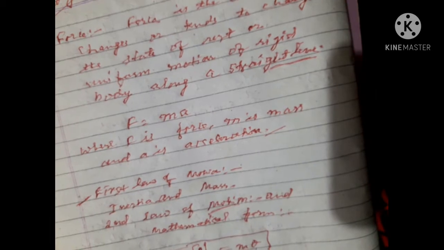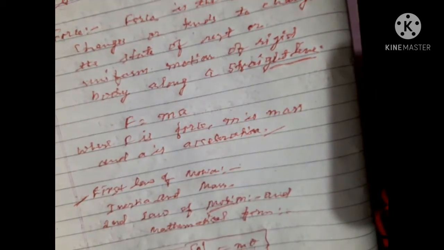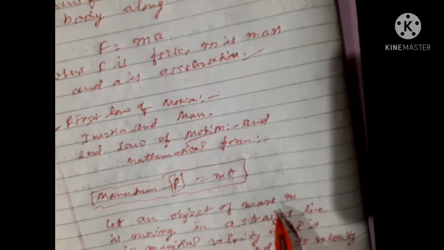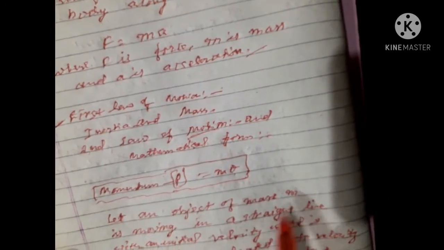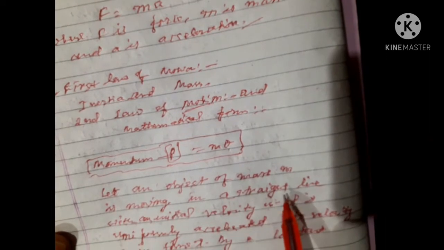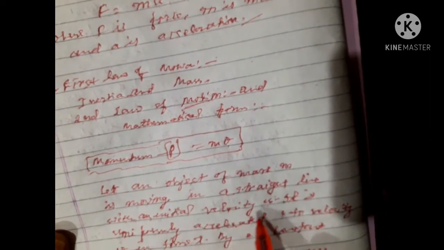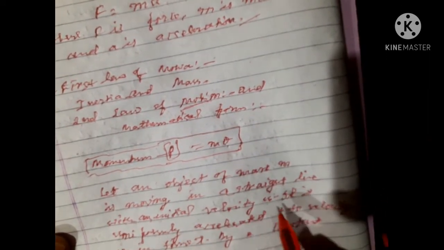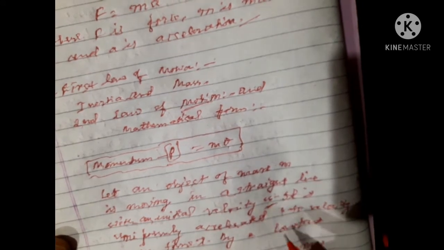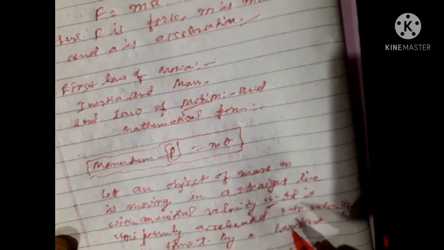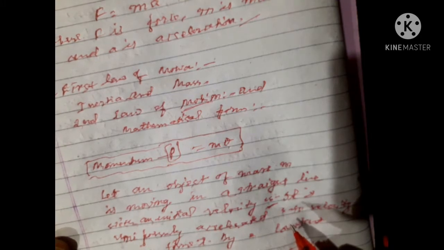Mathematical form. Let an object of mass m be moving in a straight line with an initial velocity u. Here you know this thing. While I was discussing the first chapter, I have several times discussed initial velocity and final velocity.